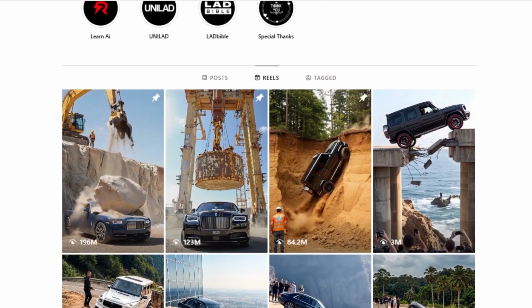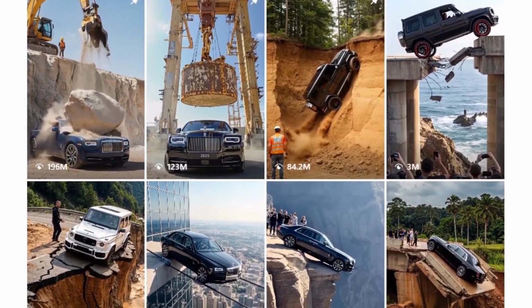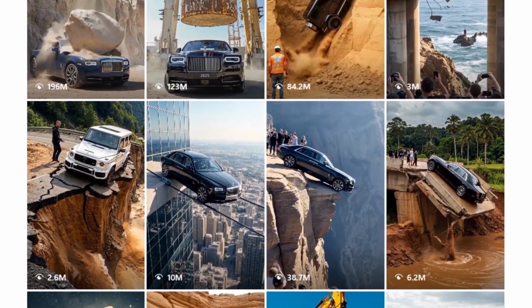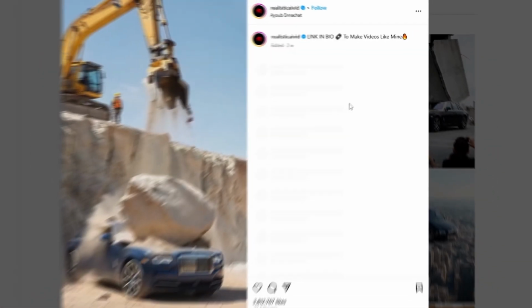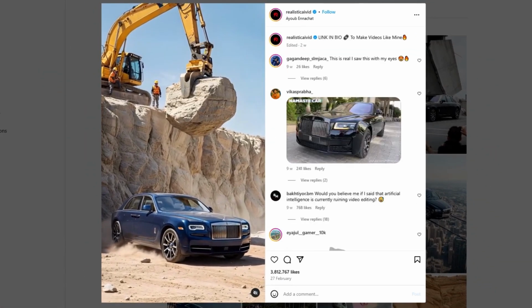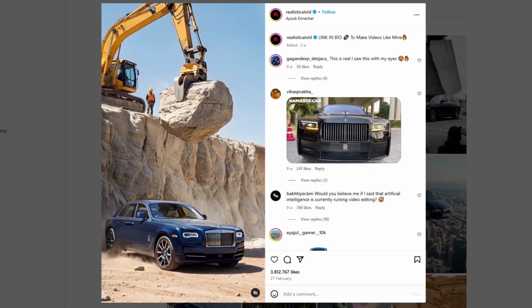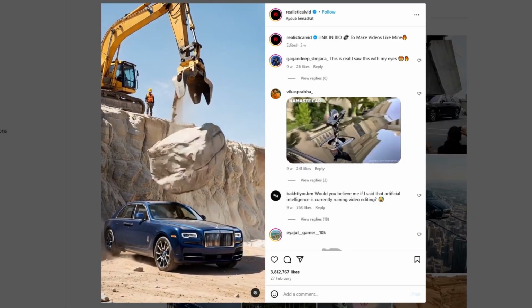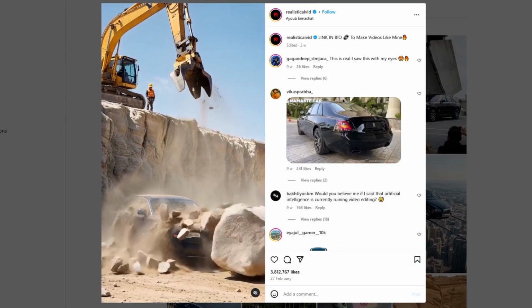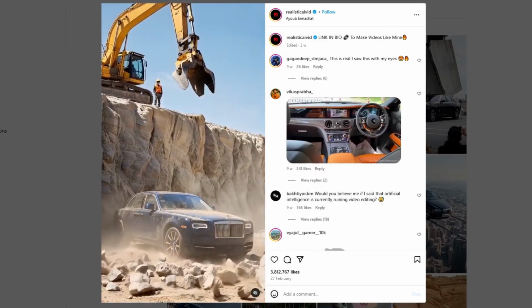Step 1, let's find one of these viral masterpieces. I head over to his Instagram page and pick one of his best clips. This one right here has almost 1 million views. It's a Rolls Royce just sitting there, minding its business, when out of nowhere, a massive boulder falls from the sky and crushes it. Cinematic level destruction. Now let's get that clip.